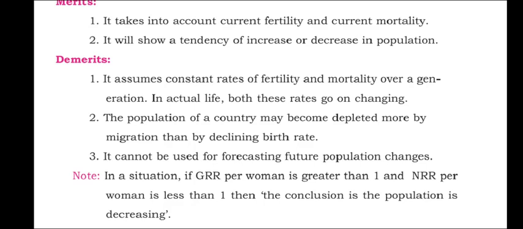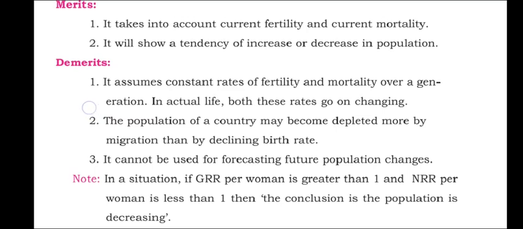The third and last demerit is that it cannot be used for forecasting future population change. Based on NRR, we can tell whether the population is going to increase or decrease, but we cannot tell at what rate it will increase, or what the exact future population will be. That cannot be calculated or forecasted based on NRR.